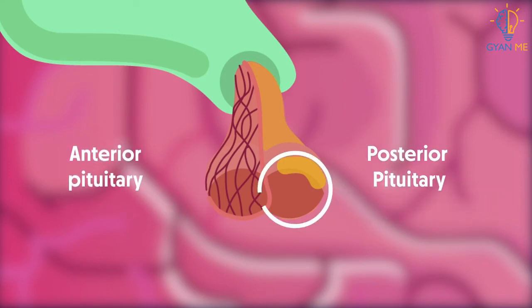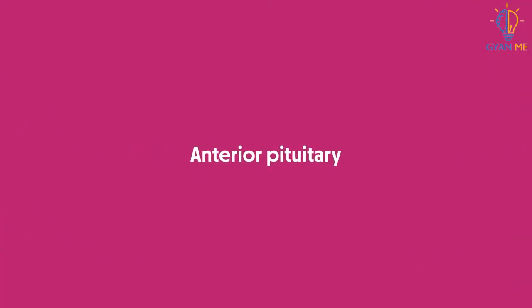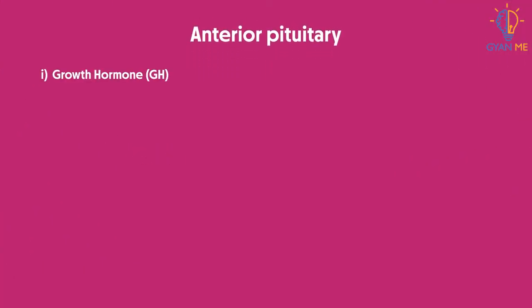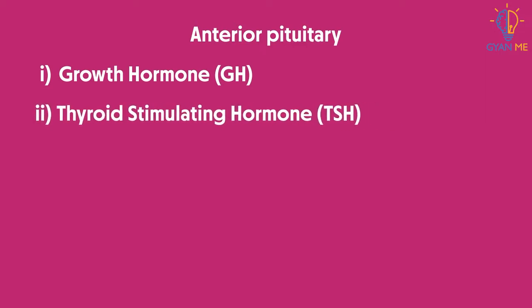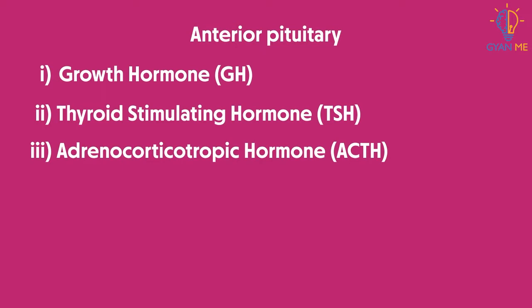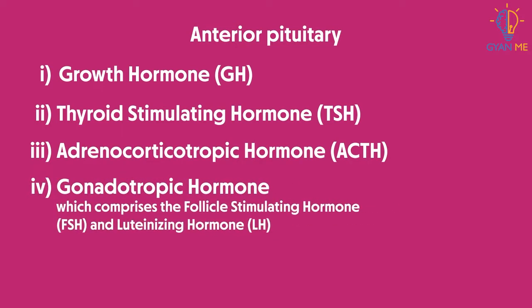The posterior lobe produces only two hormones, while all other pituitary hormones are produced by the anterior lobe. Hormones secreted by the anterior pituitary are: first, growth hormone; second, thyroid stimulating hormone; third, adrenocorticotropic hormone; fourth, gonadotropic hormone, which comprises the follicle stimulating hormone and luteinizing hormone; fifth, prolactin. Now let's look at the functions of these hormones.